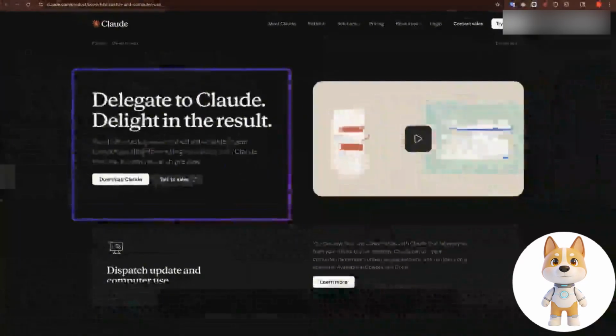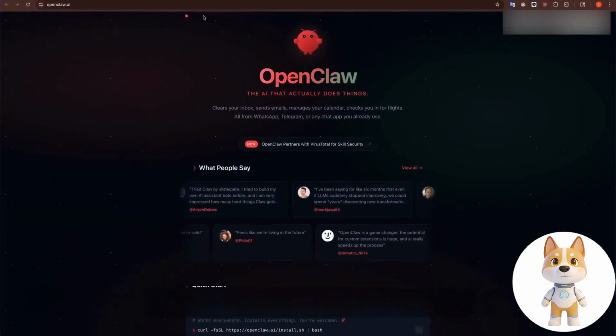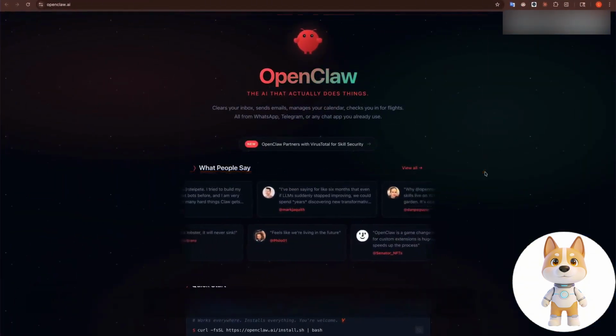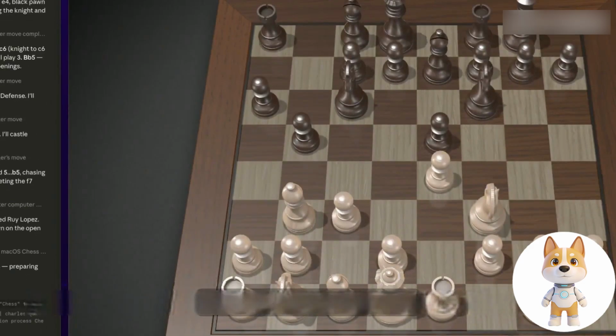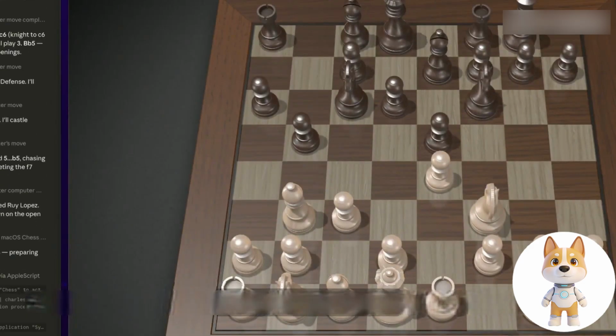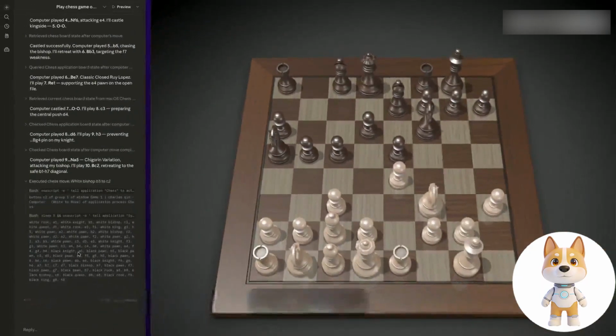Claude today released its latest desktop app. In this latest desktop application, we can use Claude to operate the computer, and it is powerful enough to replace a lot of things. The most powerful thing about OpenClaw is that it can directly control the chess game on our computer, because this chess game is not a web version. It's a real desktop version. I'll put this demo below in the second half of the video.